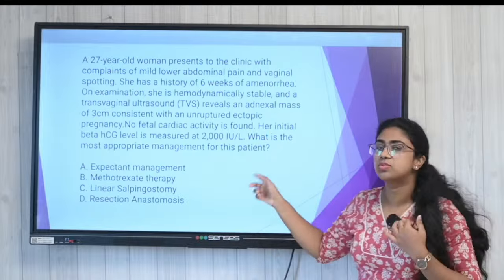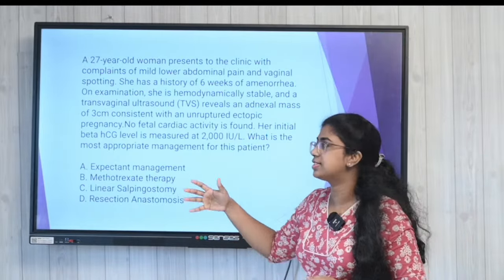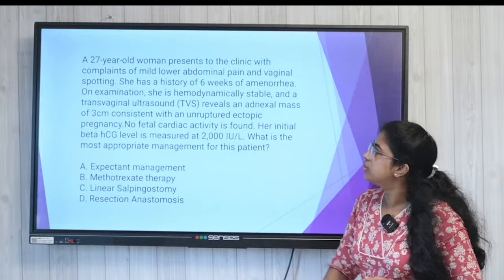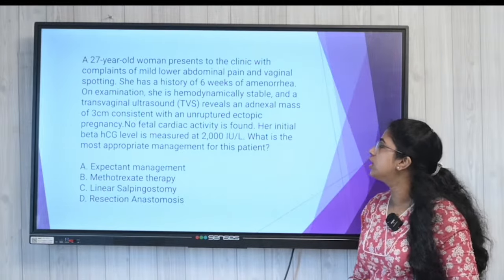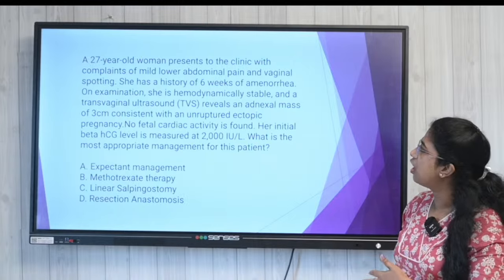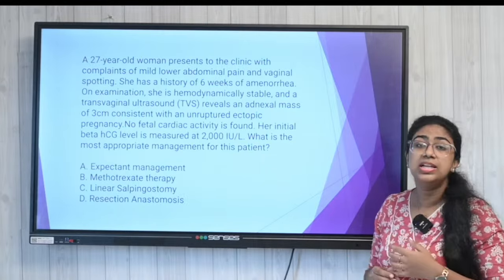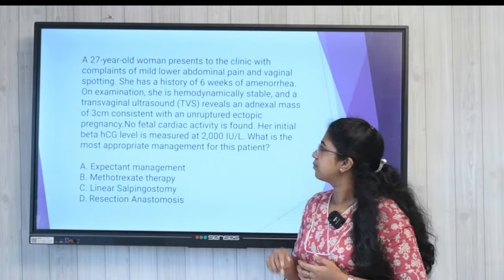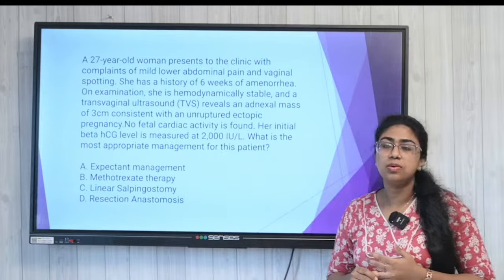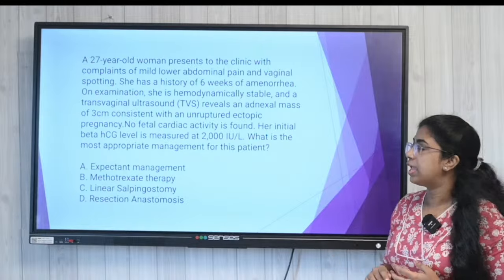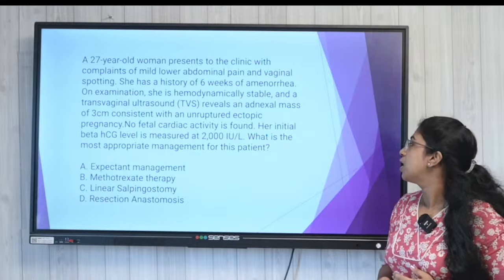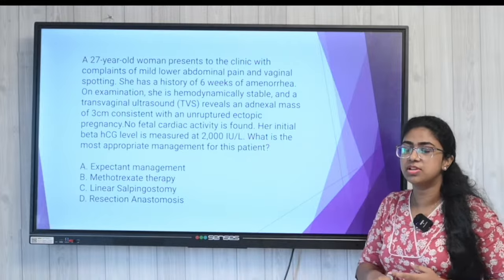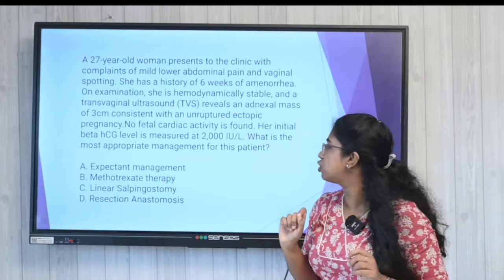So, we can do this question here. You will understand from what we have studied. Here we have a 27-year-old female presenting with complaints of mild lower abdominal pain. There is vaginal spotting. She has a history of 6 weeks of amenorrhea. In the beginning lines itself, we have the symptoms that we were discussing in the topic.